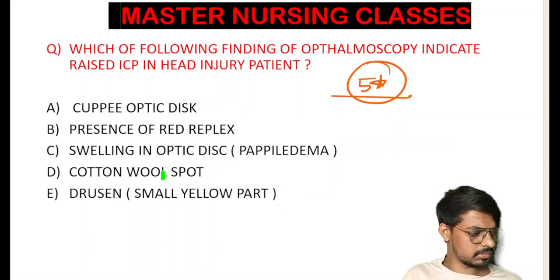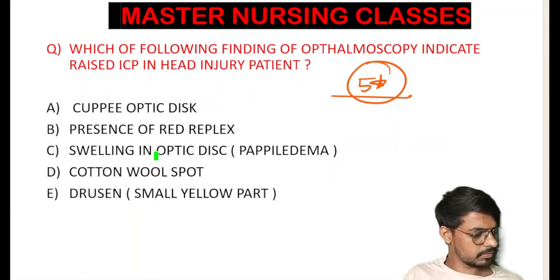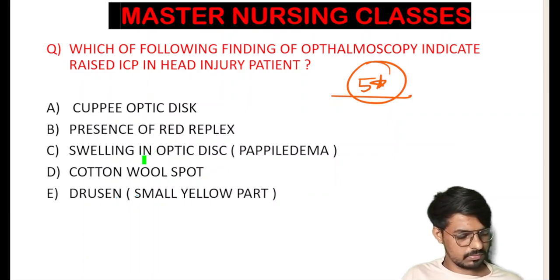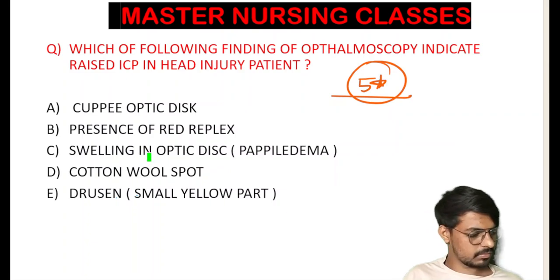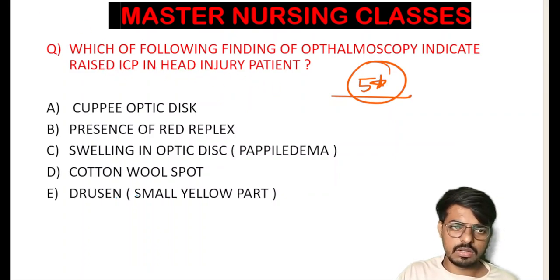Please do comment for the question. It's a very important question and a five-star question which will come in front of you from the eye disorders. Yes, please do comment for the question, friends. Which of the following is the finding of the ophthalmoscopy that indicates the rise in intracranial pressure in the head injury? Can anyone tell the answer here?